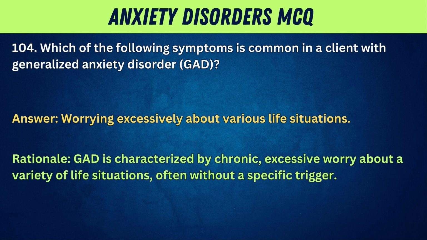Answer: worrying excessively about various life situations. Rationale: GAD is characterized by chronic, excessive worry about a variety of life situations, often without a specific trigger.